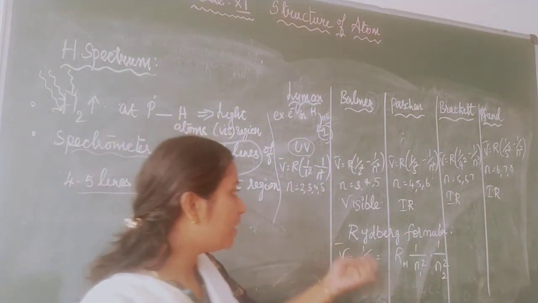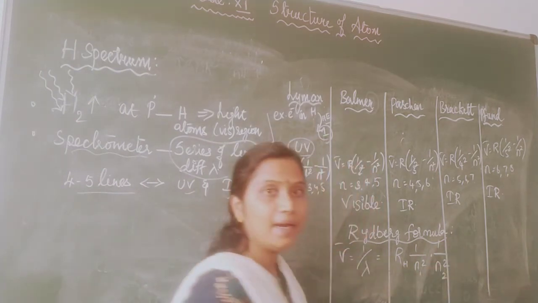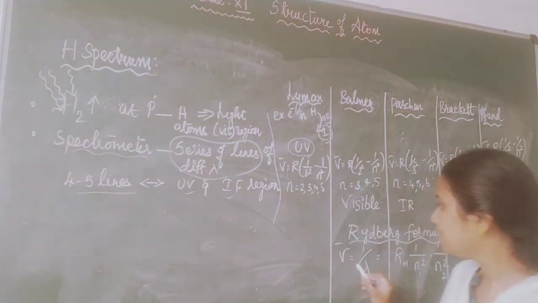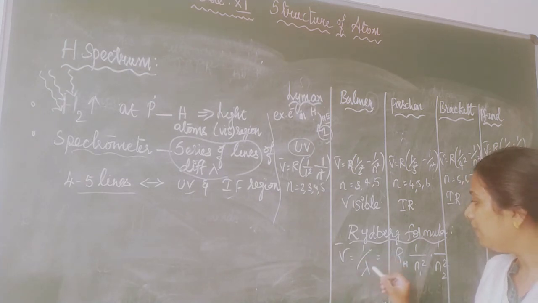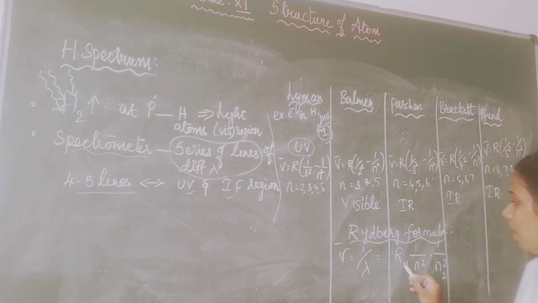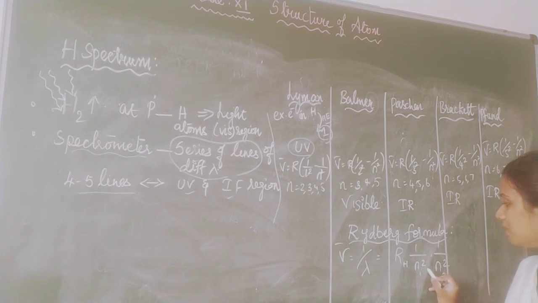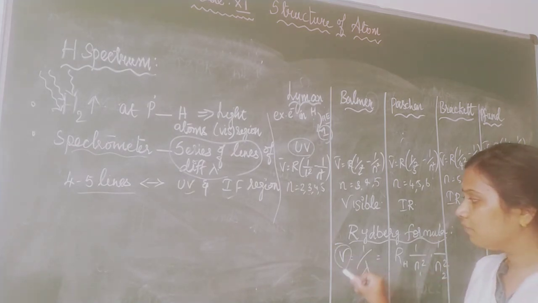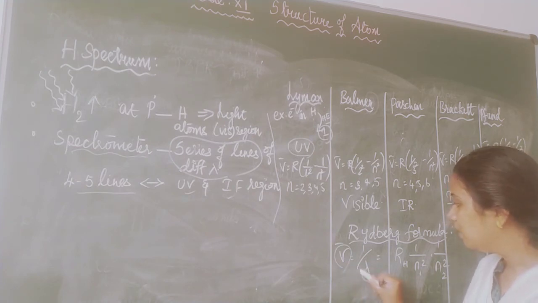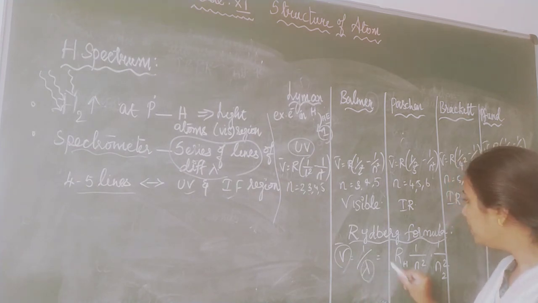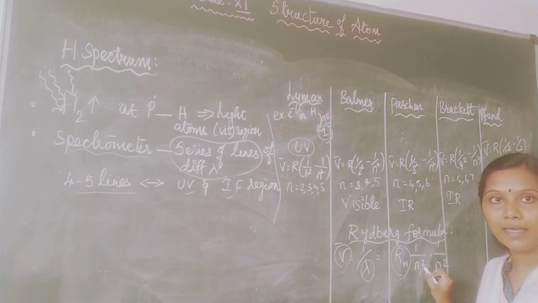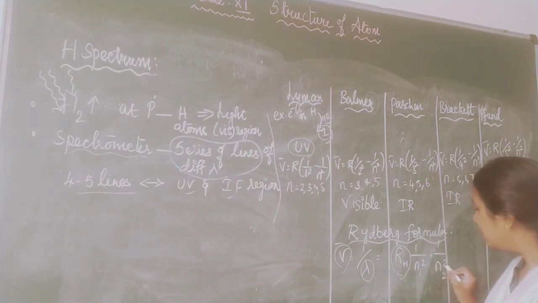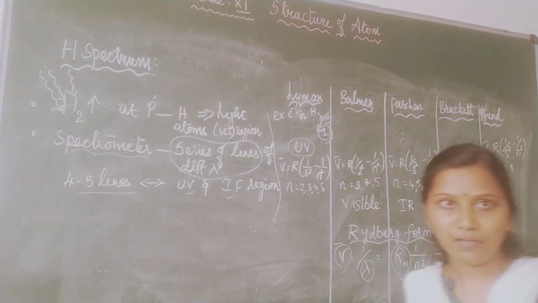Now what is Rydberg's formula? Rydberg's formula is: frequency, wave number mu, equal to 1 by lambda, which is equal to RH into (1 by n1 square minus 1 by n2 square). What is mu? Frequency. What is lambda? Wavelength. What is RH? Rydberg's constant. What is n1? Lower energy level. What is n2? Higher energy level. Okay, children?